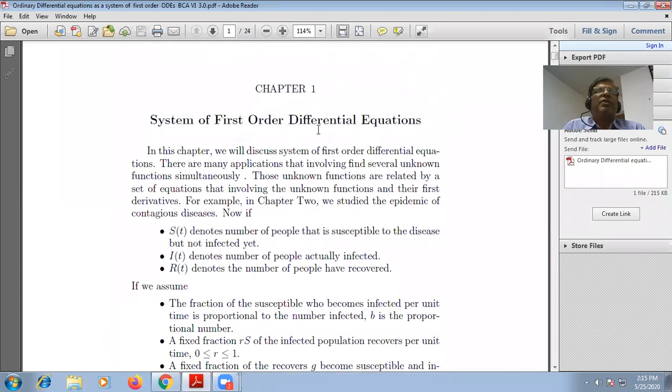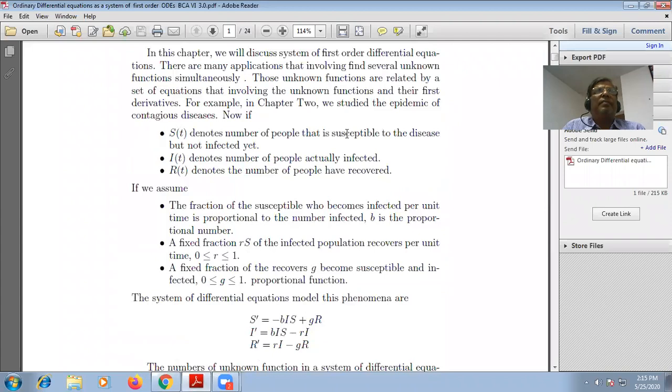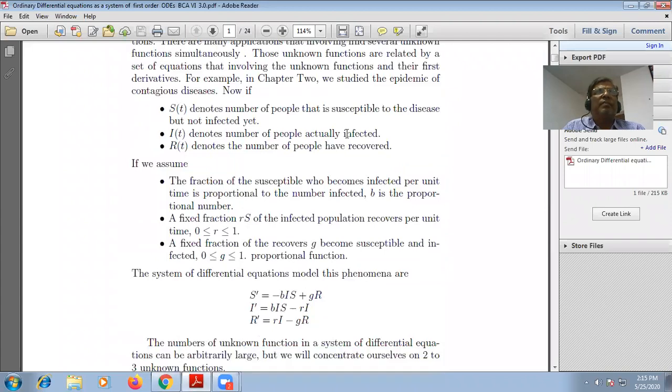We have the system of first order differential equations. This is the name of a chapter. Here is an example of an epidemic of contagious diseases, and we are planning to frame a model.